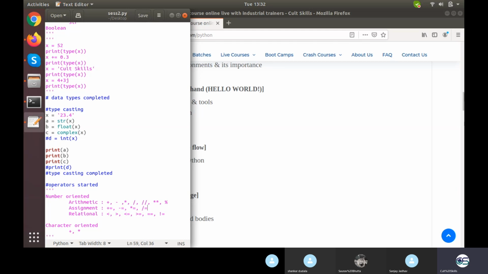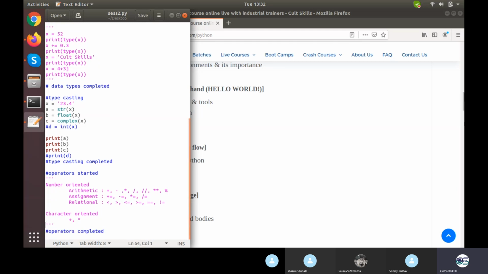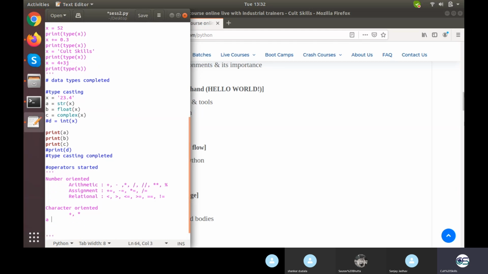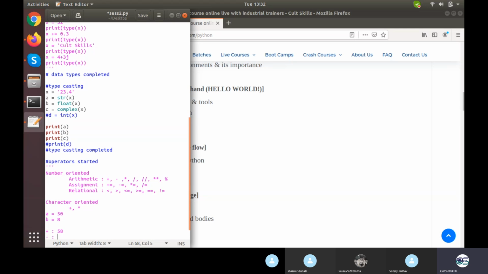Okay, so into the arithmetic part, how do different operators perform? I'll give you an example. Suppose you have A, which is 5, you have B, which is 3, or I'll make it 50 and 8 suppose. Okay, so for plus you will get the output 58, simple enough. For minus, A minus B, you will get 42.